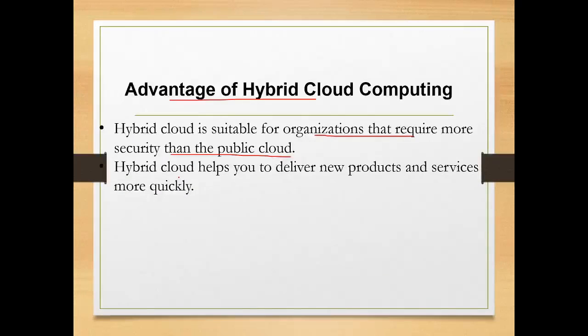Hybrid cloud helps you deliver new products and services more quickly, because we have two types of clouds here. The sensitive data can be moved to the private cloud and non-sensitive data can be moved to the public cloud. This can be useful for the products and services to be used and to maintain privacy.